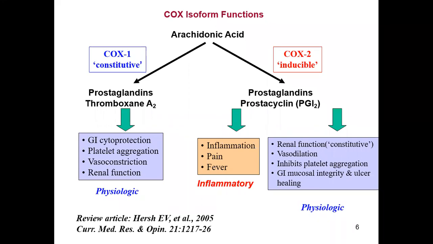Now if we look at the arachidonic acid pathway, prostaglandin, thromboxane A2 and prostaglandin PGI2 are responsible for GI cytoprotection, platelet aggregation, vasoconstriction, and renal function. When we talk about the COX-2 inhibitors, they are responsible for inflammation, fever, pain, and they are also responsible for renal function, vasodilation, inhibition of platelet aggregation, GI mucosal integrity, and ulcer healing.